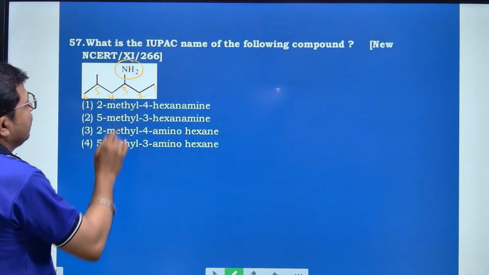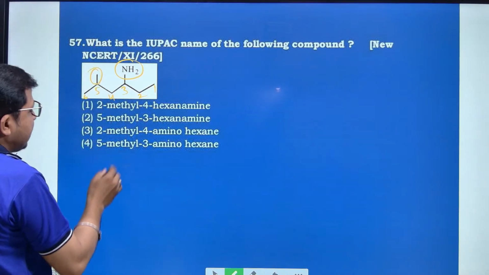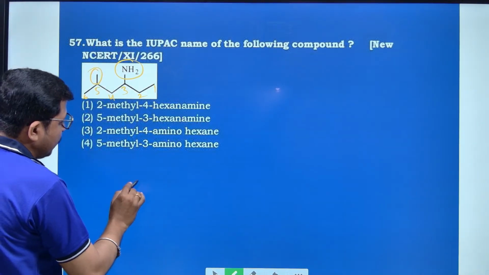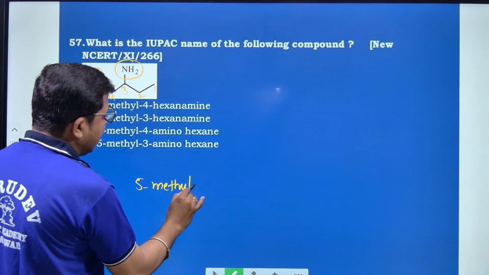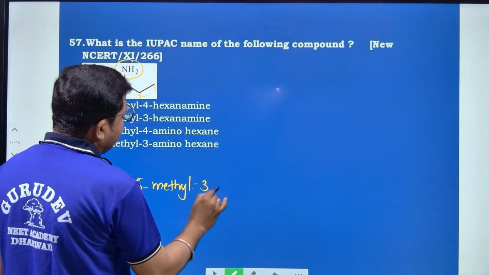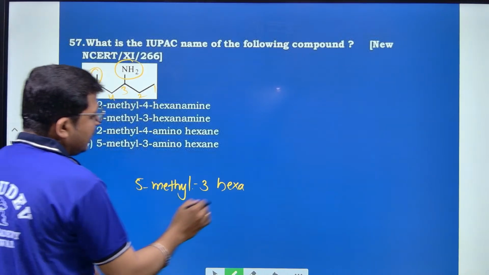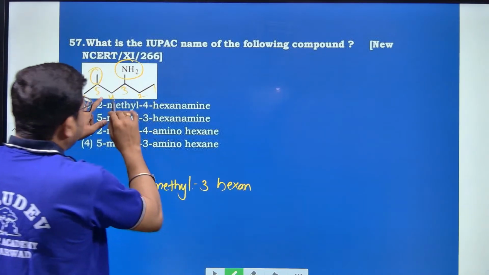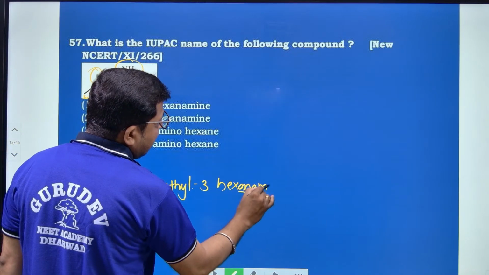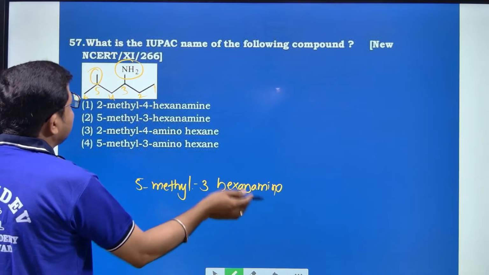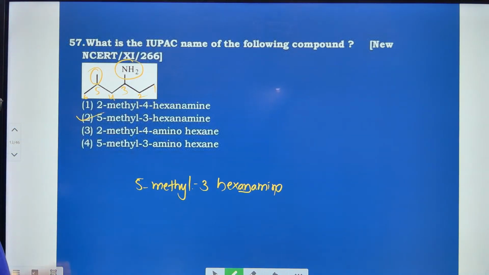So here the methyl group is attached to the fifth carbon, therefore 5-methyl. Then 3-hexanamine: hex means 6 carbons, and the 'ane' is because this is an alkane, and the amine is in the 3rd position. Therefore 5-methyl-3-hexanamine. The right option is option number 2.